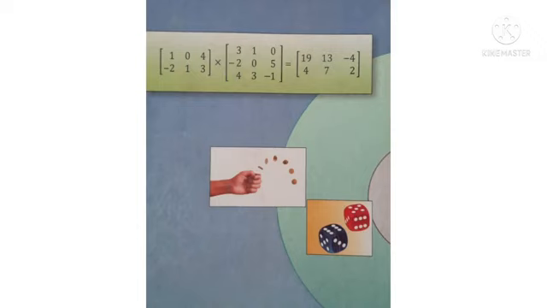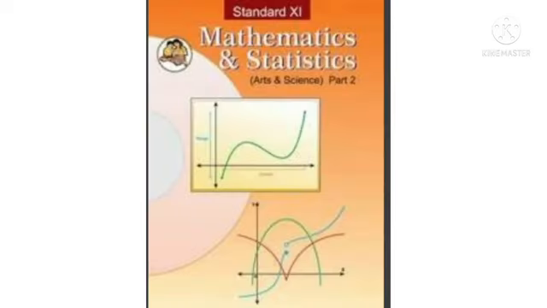Now we will see the front and last page of maths second. See, this is the front page of maths part second. Here you observe that in the first figure, x and y axes are given and domain and range are written.